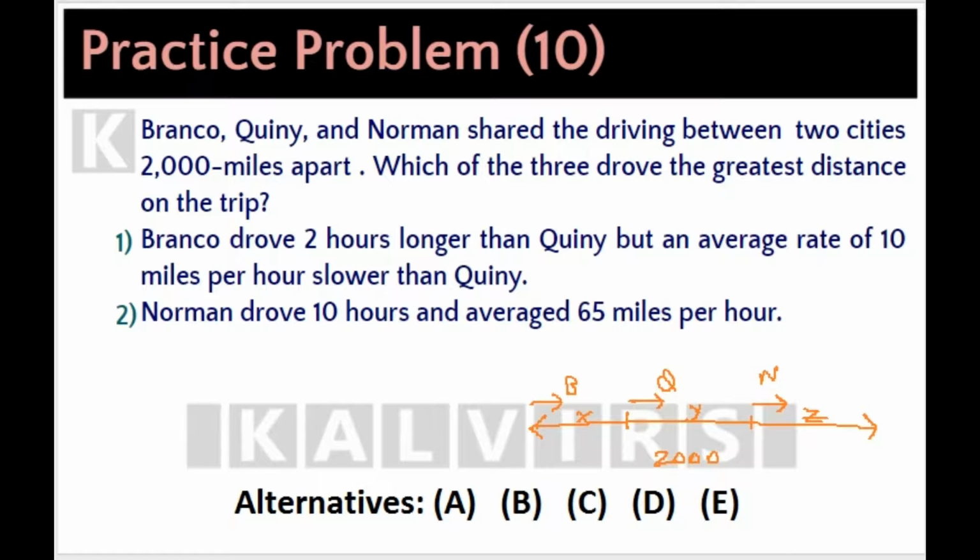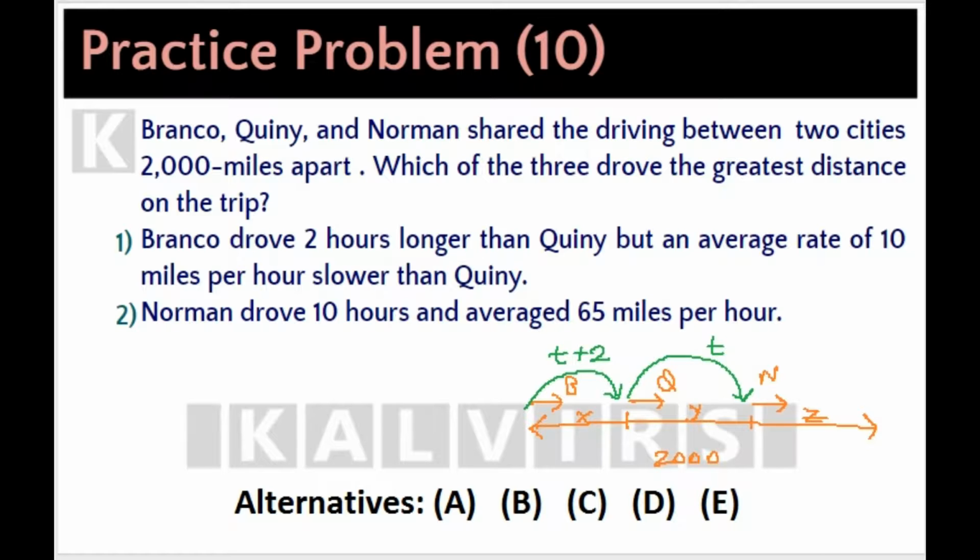So, statement 1 alone says Branko drove 2 hours longer than Queenie, but at an average rate of 10 miles per hour slower than Queenie. We get the following. If Queenie drove for T hours, Branko drove for T plus 2 hours.